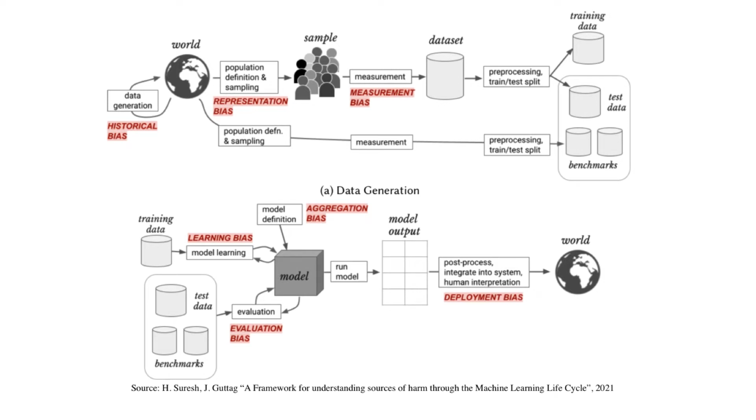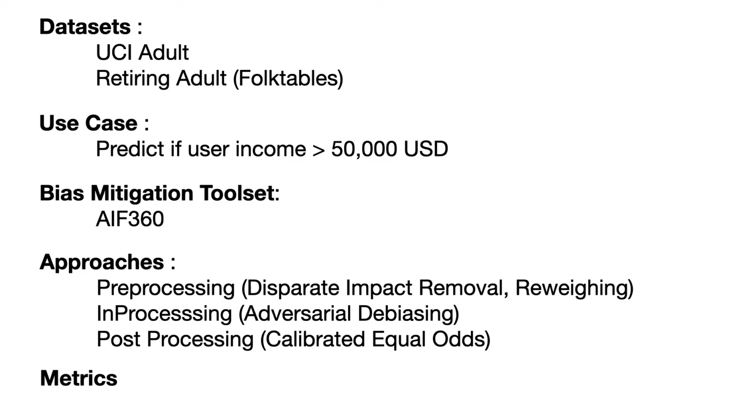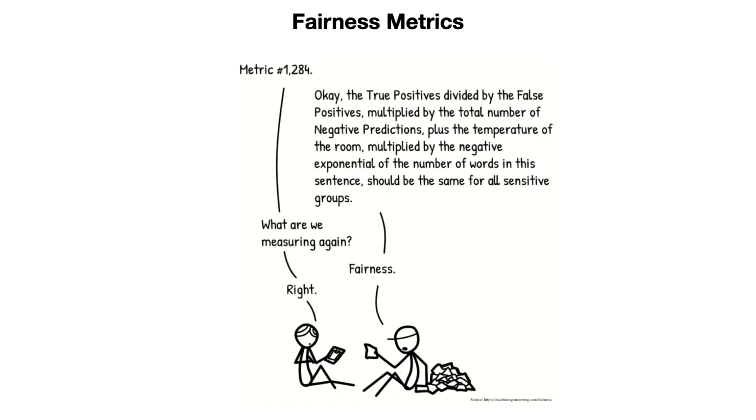There are different types of algorithmic bias. They can be introduced at multiple points during the ML life cycle, and causes of bias may determine the best approach to manage it. So, bias detection and mitigation interventions can be implemented at each one of these points to control bias. Let's look at a simple use case of the UCI adult dataset where we predict the income class of a user. We use the AIF 360 toolset to mitigate bias and use representative approaches across the ML life cycle. Now, deciding on fairness metrics was almost a project all by itself.